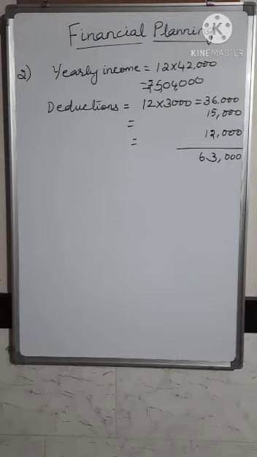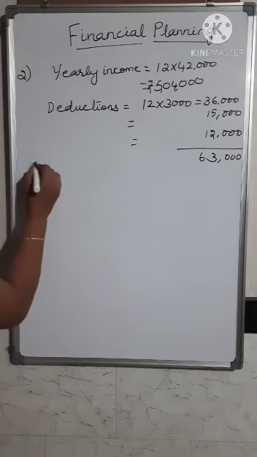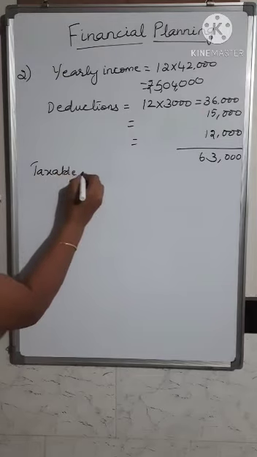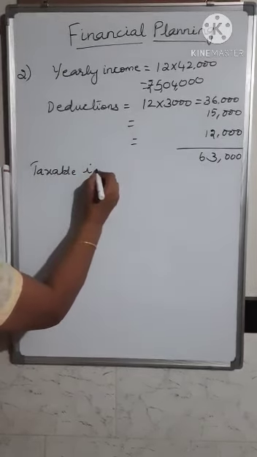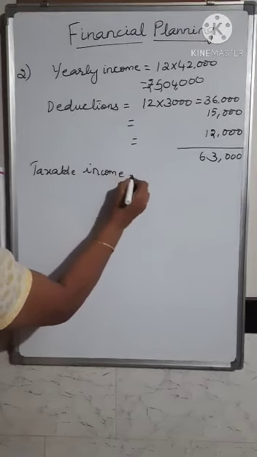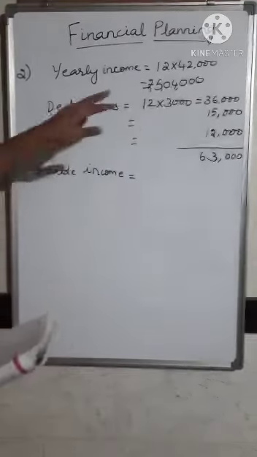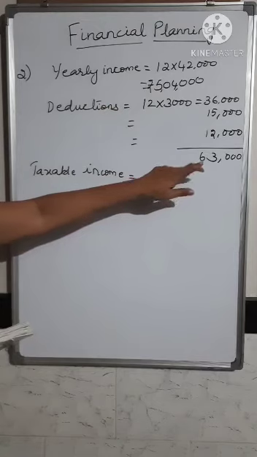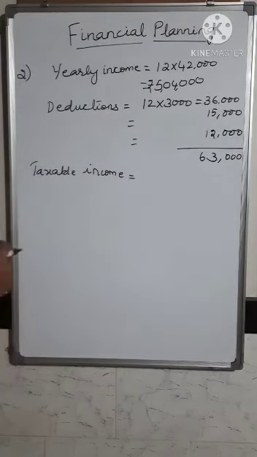Next, what you have to find out is his taxable income. This is his yearly income, and from the yearly income you have to subtract his deductions. Then that will be his taxable income.